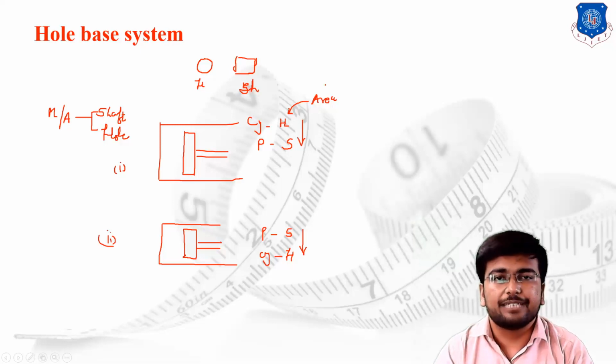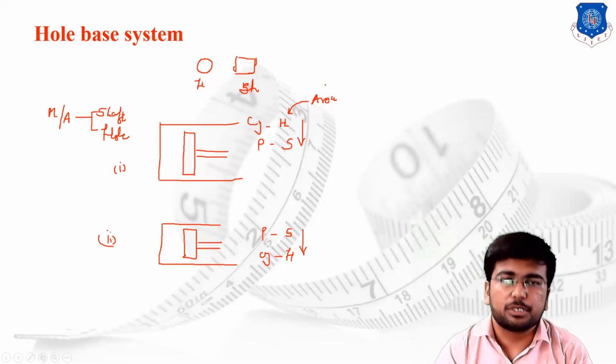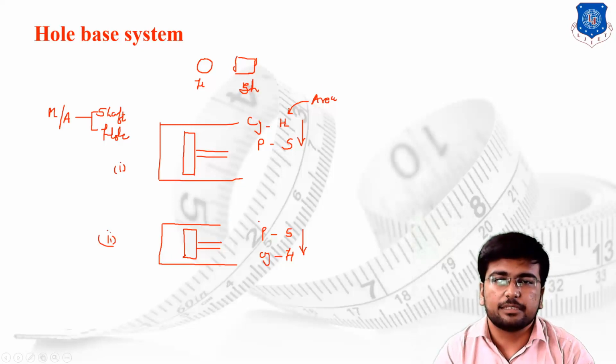Accordingly you are going to design the cylinder, and on the basis of the volume of the cylinder you are going to design the piston. Whereas suppose in case number 2 you are supposed to design the piston first.